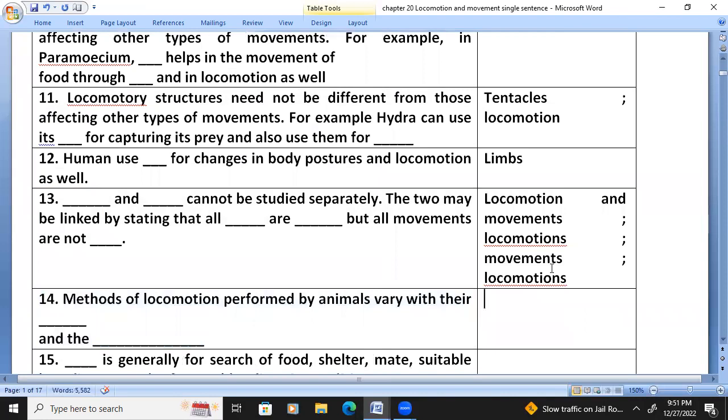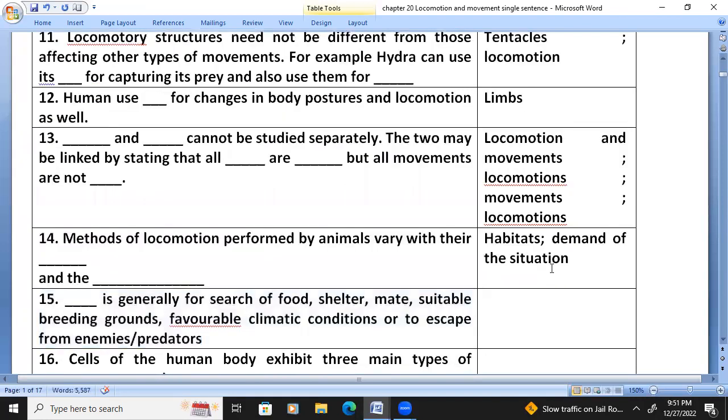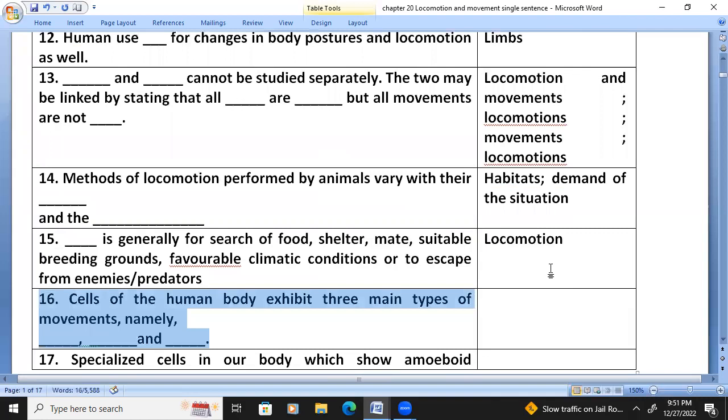Methods of locomotion performed by animals vary with their habitats and the demand of the situation. Locomotion is generally for search of food, shelter, mate, suitable breeding ground, favorable climatic condition, or to escape from enemies or predators.